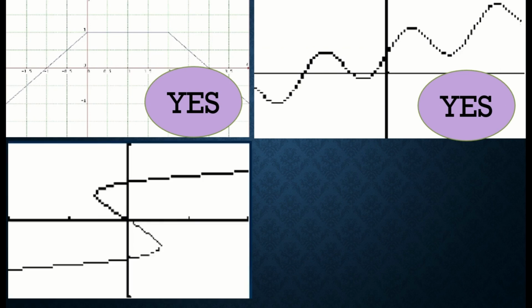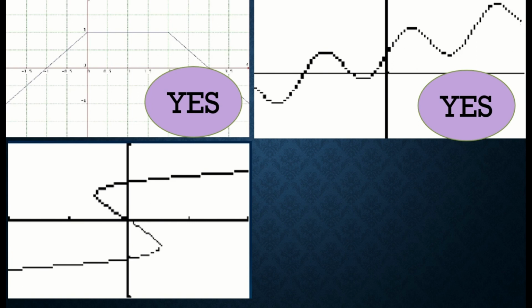First example, a graph. So what is that? This is function or not? Okay, so the answer is yes. Next. Very good. This is yes. How about this? Okay, very good, no. Why no?